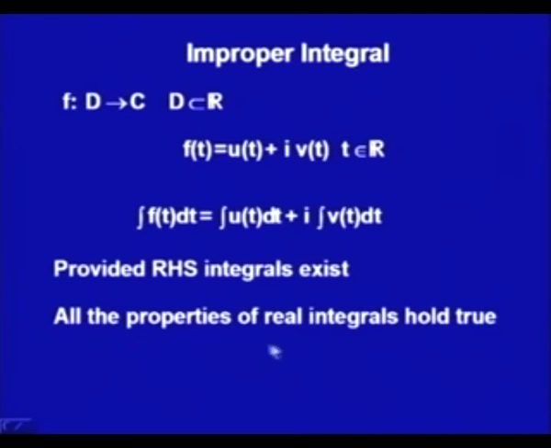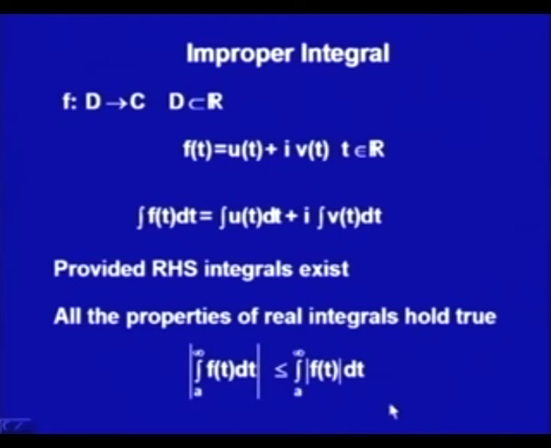All the properties of real integrals hold true here also. That is, in improper integrals, whatever properties we have in real integrals, all those properties hold true over here. Even the basic property of the absolute value also holds true, even if I do not have a to b, rather I have a to infinity. I am leaving it as an exercise for you to verify all these properties and find out how much significance you have.